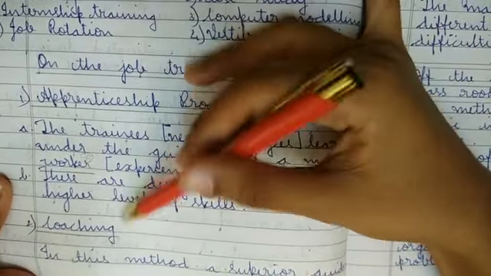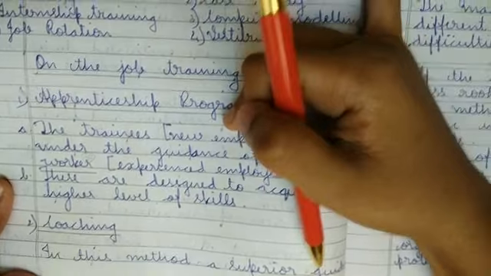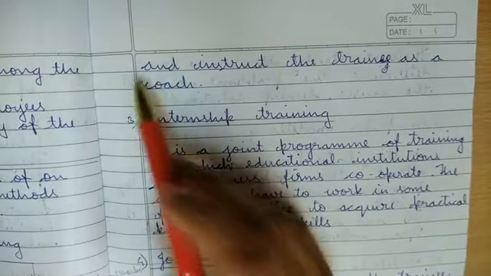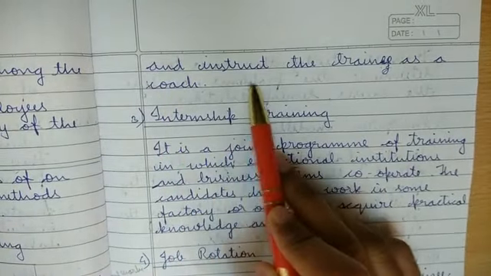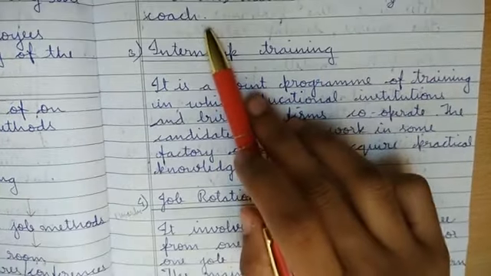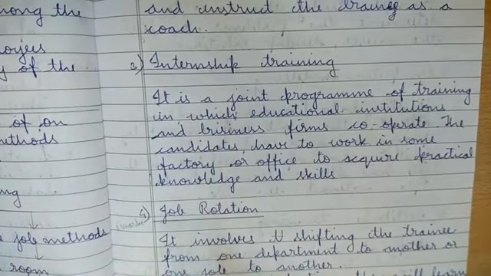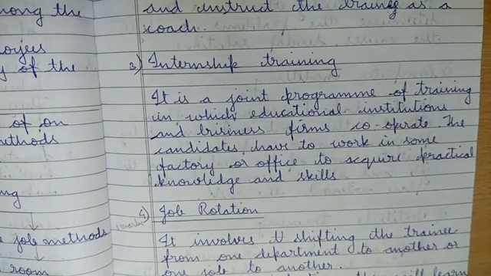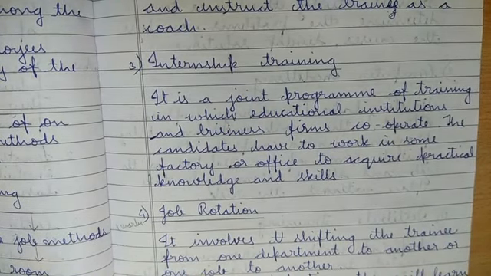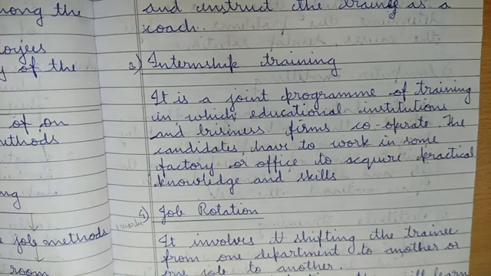Next is coaching. In this method, a superior guides and instructs the trainee as a coach. In this coaching, there is a superior, who may be a manager or a master worker. He will be guiding us. We are the new employees, right? He will guide us and instruct us how we have to do this job. He is like a coach for us. In sports, you know what a coach is. He will be coaching, that is training, the other players. Like that.